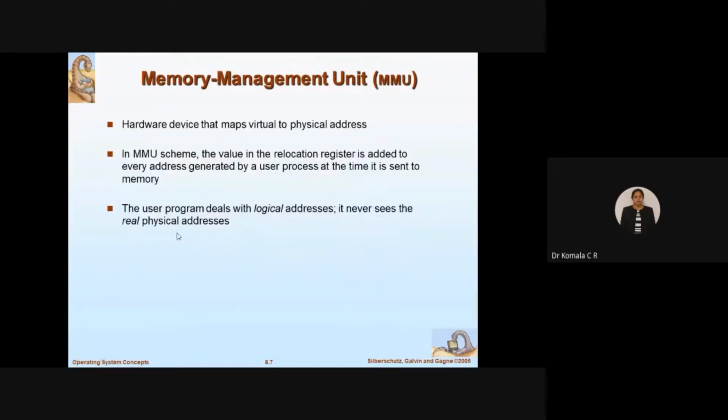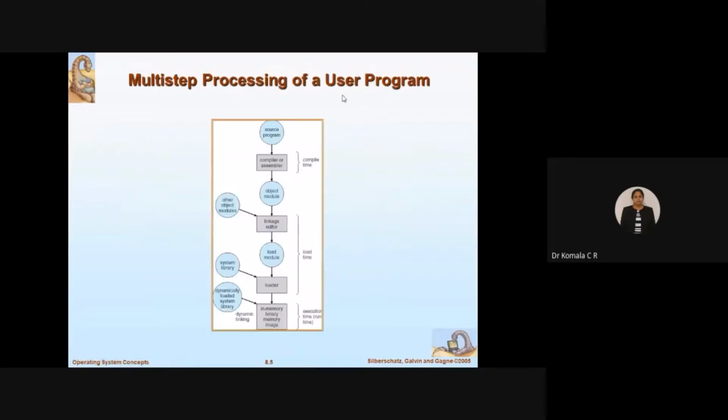Before that we have some more points to be discussed with respect to memory processing of a user program. How is your user program going to be processed by the CPU? First you have a source program. During compile time, we go for two kinds of tools here: compiler and assembler. Why? If you have written assembly language code, you need to convert it into machine language, which is taken care of by the assembler. The compiler converts the high level language to machine language.